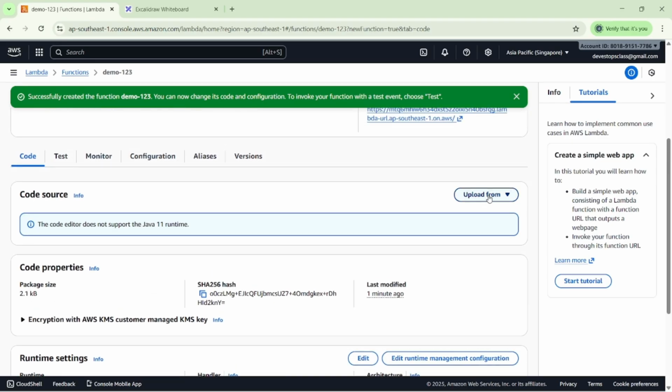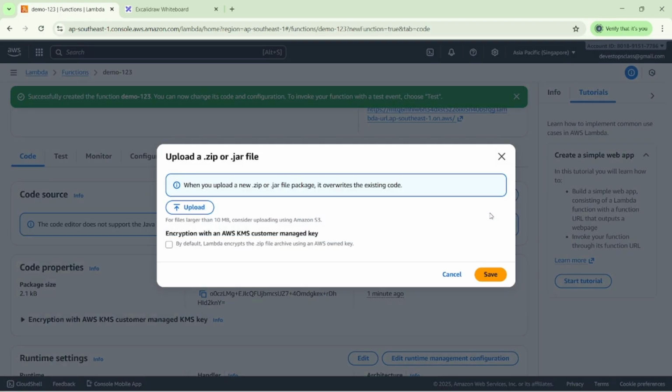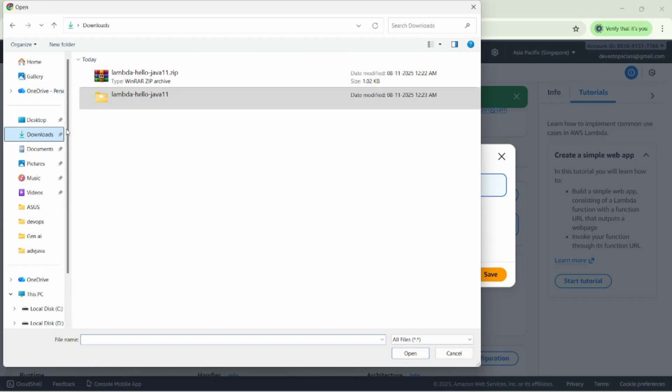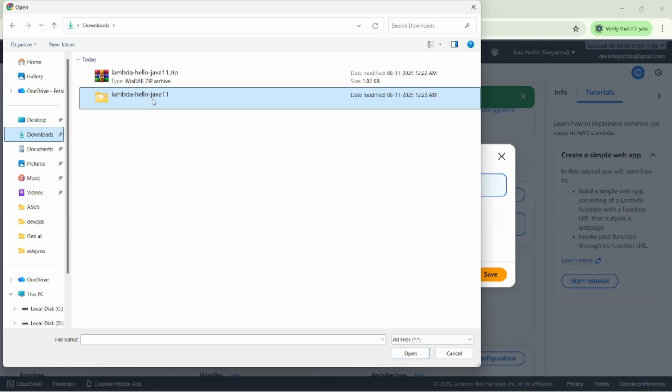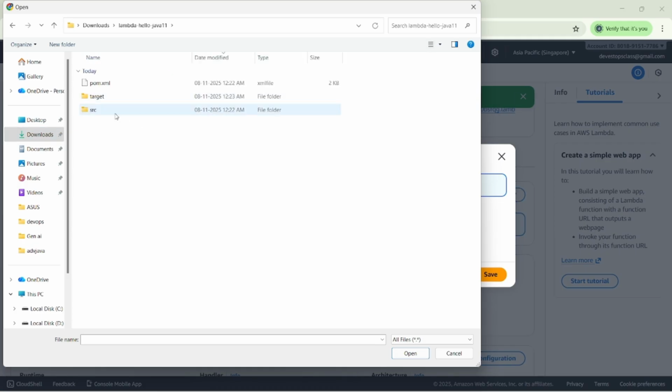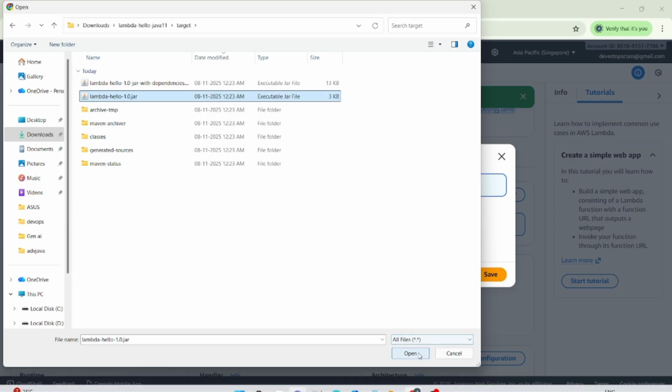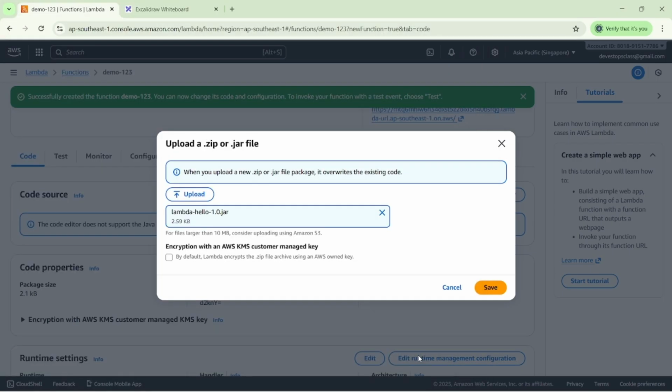So what do we have to do here? We have to select Amazon S3 location. We already discussed this yesterday in Elastic Beanstalk. Then you can see the jar files and zip files here. I have already created one Spring Boot Hello World program. In the target folder, I have created jar files, with dependencies and without dependencies. I'm selecting the lambda hello one. Then I'm saving here.